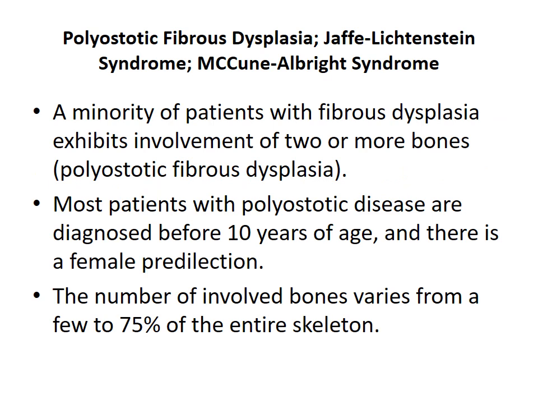Next, coming to the polyostotic fibrous dysplasia, Jaffe-Lichtenstein syndrome, McCune-Albright syndrome. A minority of patients with fibrous dysplasias exhibits involvement of two or more bones, which is referred to as polyostotic fibrous dysplasia. Most patients with polyostotic disease are diagnosed before 10 years of age, and there is a female predilection. The number of involved bones varies from a few to 75% of the entire skeleton.